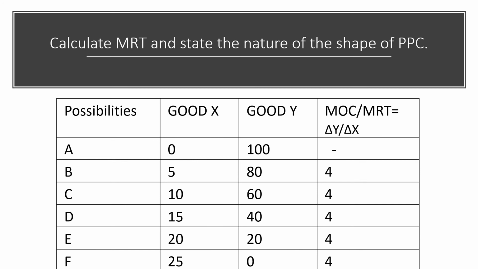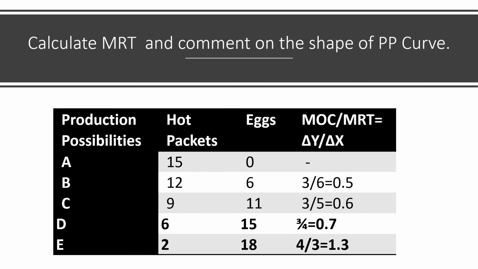So next we have: calculate MRT and comment on the shape of the PP curve. Here we are given the combinations of hot packets and eggs, and the production possibilities are given from A to E. Hot packets are from 15 to 2 and eggs are from 0 to 18. So let's see which good is the gaining good and which good is the sacrificing good. According to the question, eggs are the gaining good and hot packets are the sacrificing good.